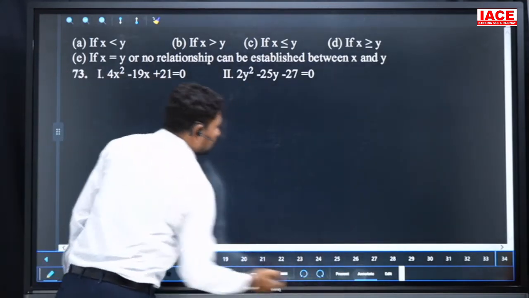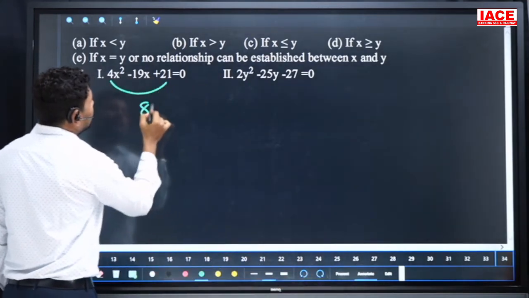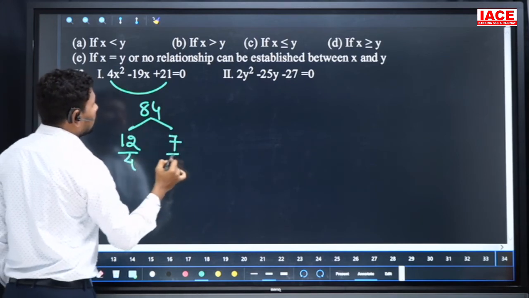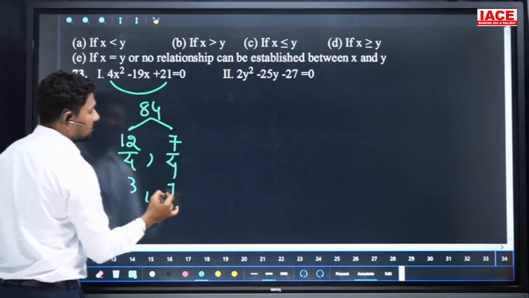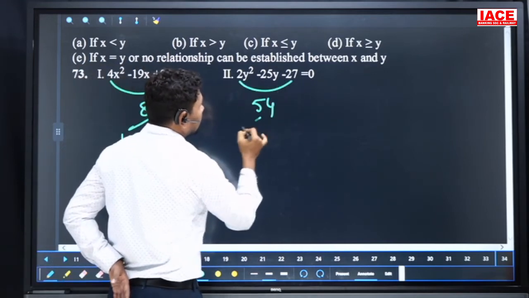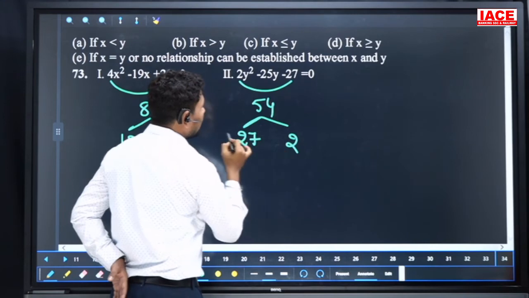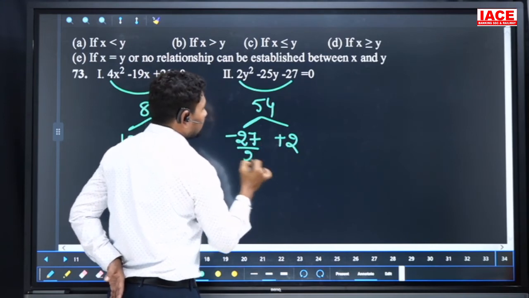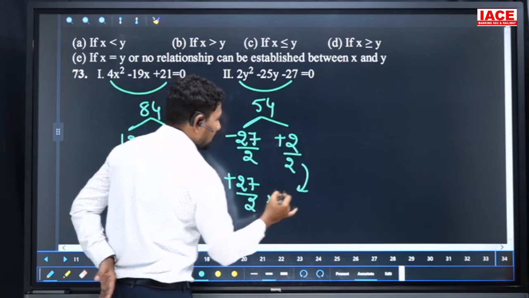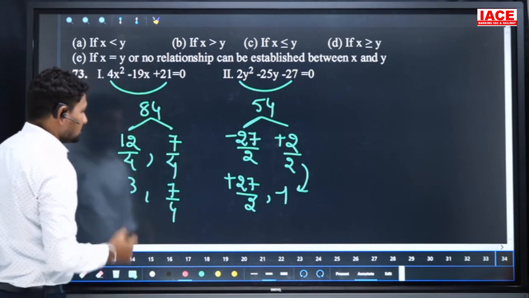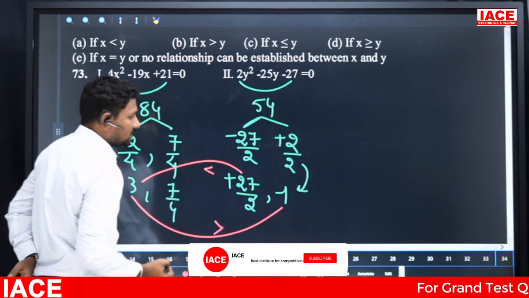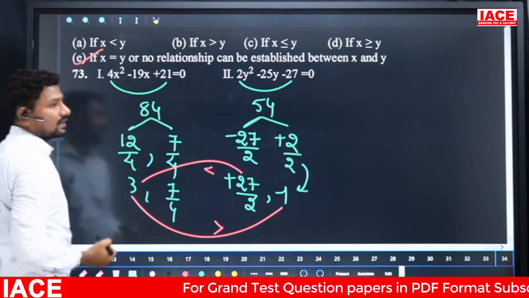Next, here 4 into 21 is 84, and we can write 12 and 7, so it is divisible by 4, and the final factors are 3 comma 7 by 4. Minus plus always gives positive factors. And 2 into 27 is 54, then the factors we can take as 27 and 2, minus 27 plus 2, but when dividing with 2, the final factors are plus 27 by 2 comma minus 1. Comparing the result here, 3 to 1, 3 is bigger, and 3 to 27 by 2, 27 by 2 is bigger. Then one less than and one greater than means our relation is cannot be determined.